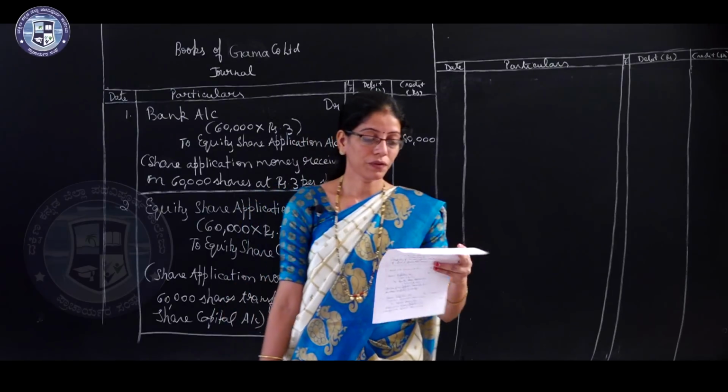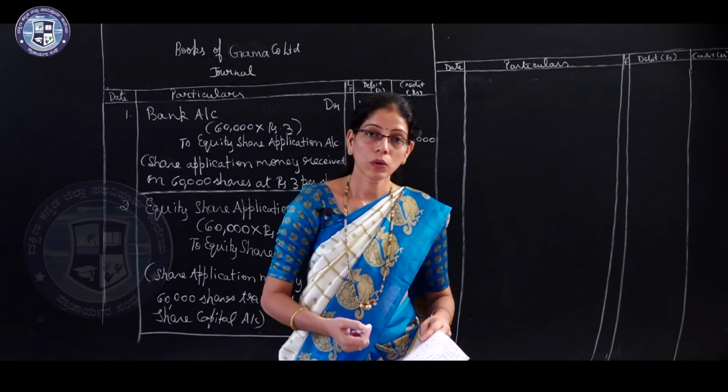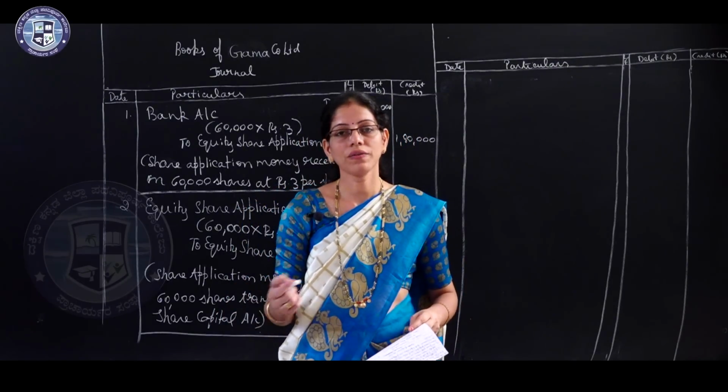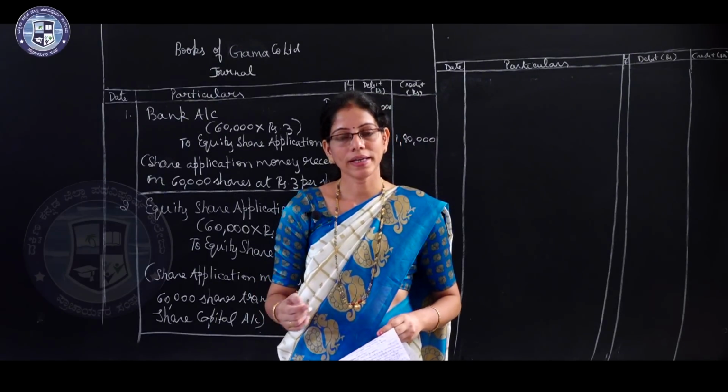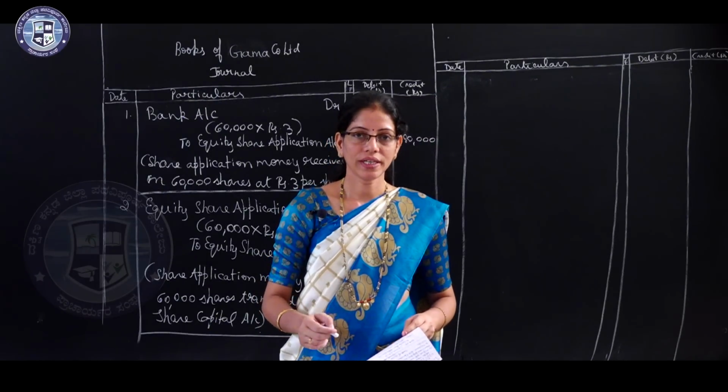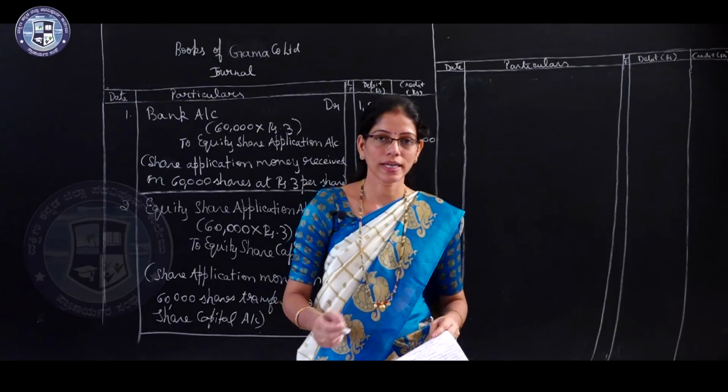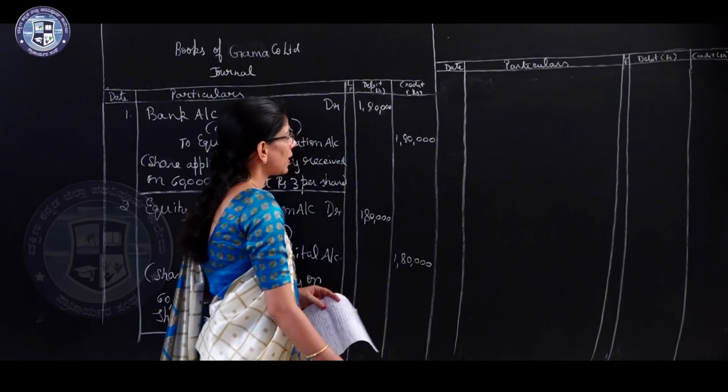Now the third entry for showing share allotment money due along with premium. The entry is equity share allotment account debtor to equity share capital account to securities premium account. Right, number 3.